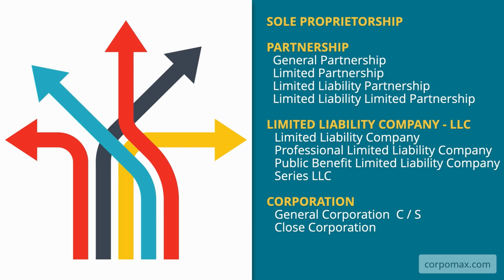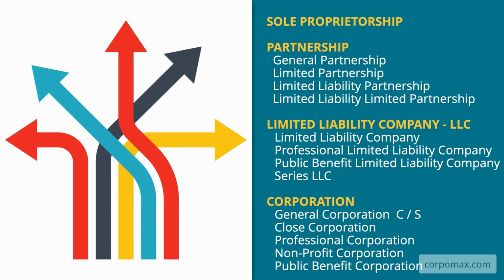Form 3. Professional corporation. As in the case of the professional LLC, the professional corporation is mainly used by U.S. professionals. Form 4. Non-profit corporation. In this case, the name says it all. Form 5. Public benefit corporation. A public benefit corporation is similar to a public benefit LLC, as discussed earlier.